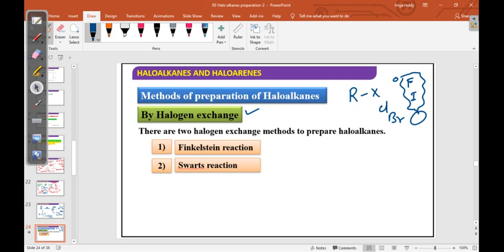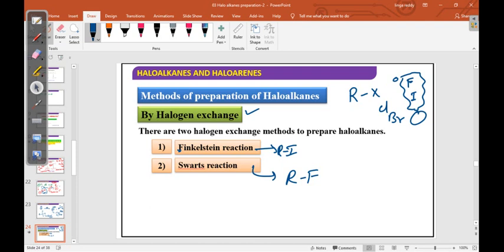So now 2 named reactions are there. Finkelstein, here the F is there but the preparation is for RI. The other one is RF. Remember, only 2 named reactions, one is Finkelstein, one is Swarts. In Finkelstein we are preparing RI, alkyl iodide.